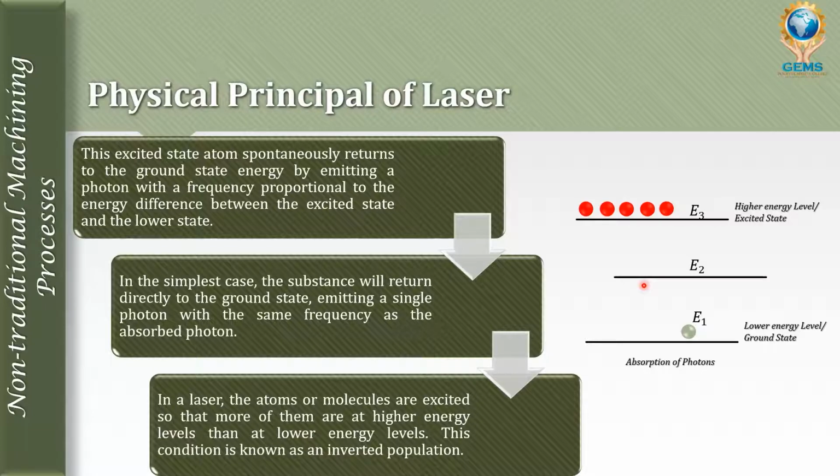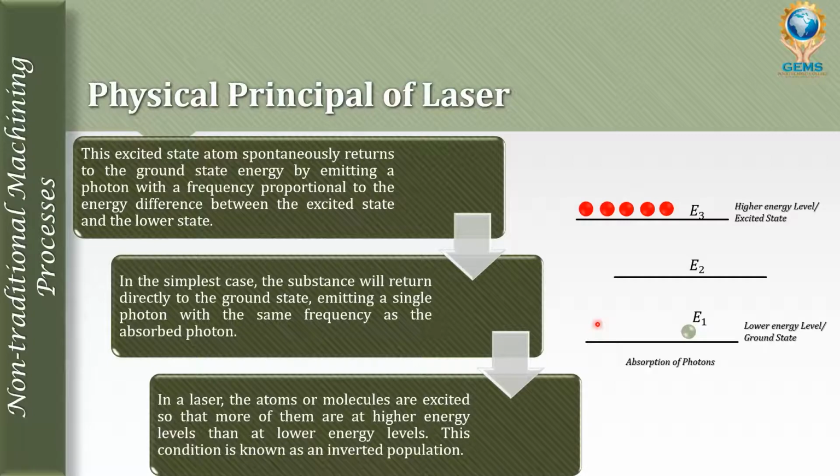The difference between these two energy levels will be equal to the photon released. In the simplest case, the electron will return directly to the ground state by emitting a photon with the same frequency as the absorbed photon.